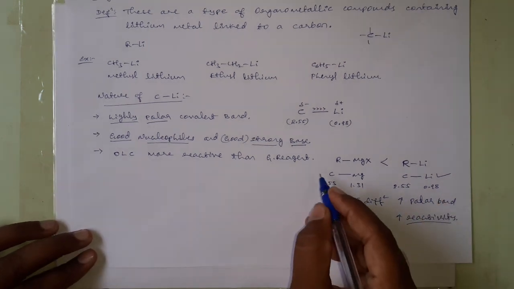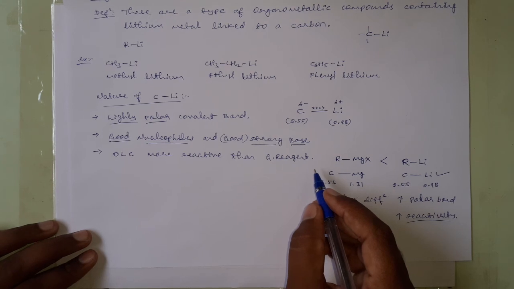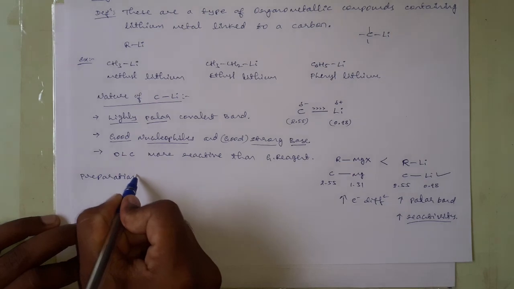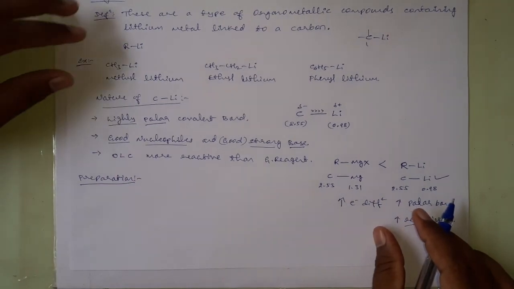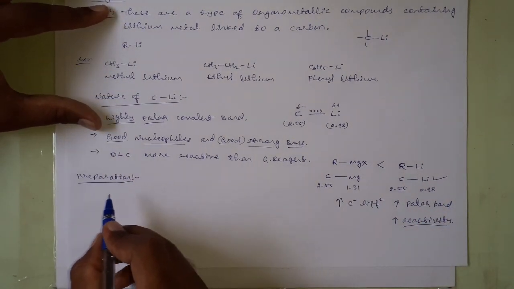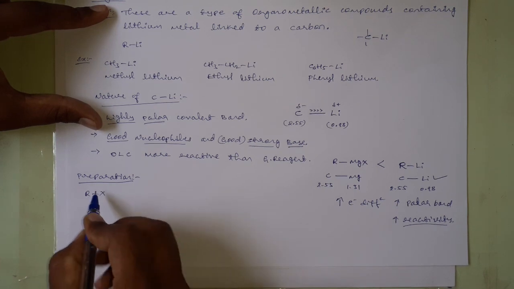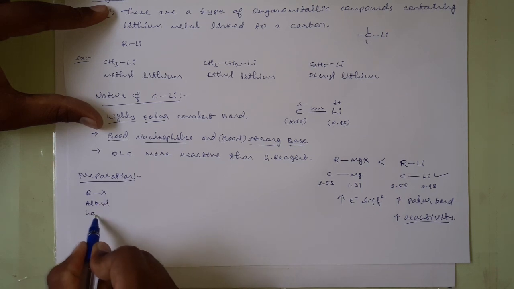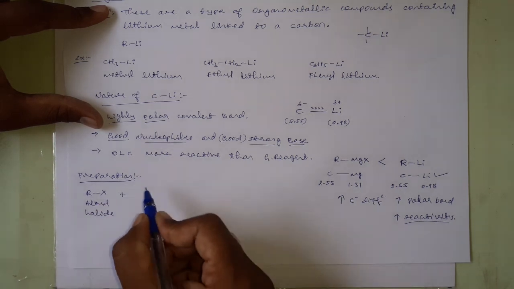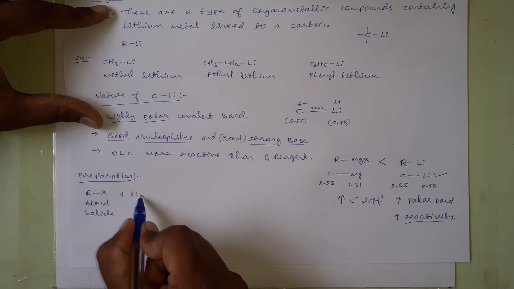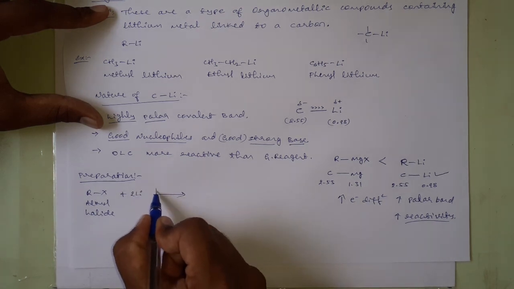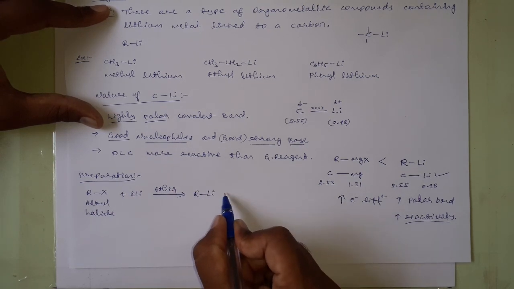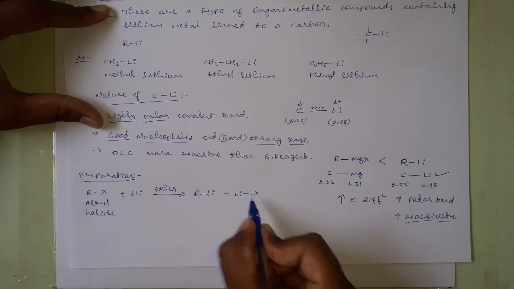Then how will we prepare these organolithium compounds? Coming to the preparation, these organolithium compounds can be prepared by reacting alkyl halides, I will write RX as an alkyl halide, with lithium in presence of ether, and we will get alkyl lithium plus lithium halide.